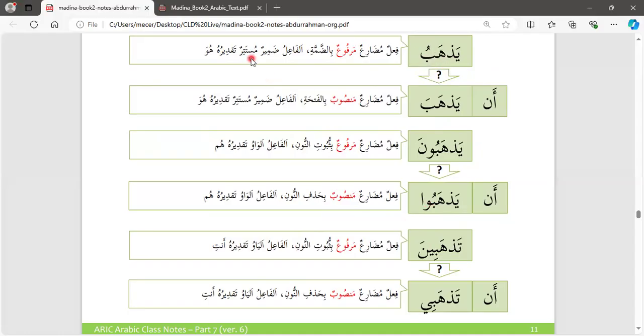That's why we are saying mustatirun. There's no letter that represents the fa'ilun, but we know from the background that it is referring to huwa. But in this case, we know that the ya is referring to ant. So it's takdiruhu ant, but the ya present is the fa'il.